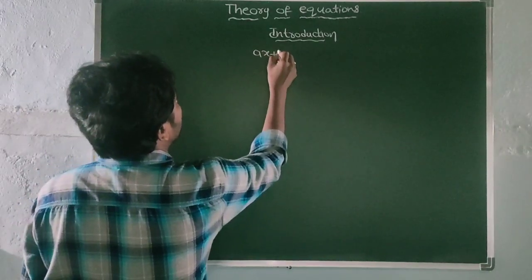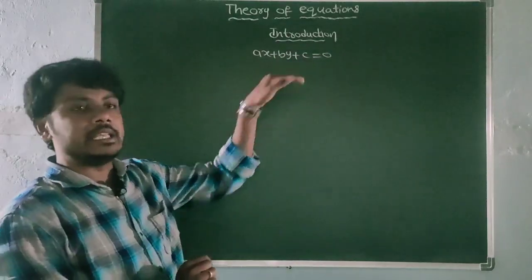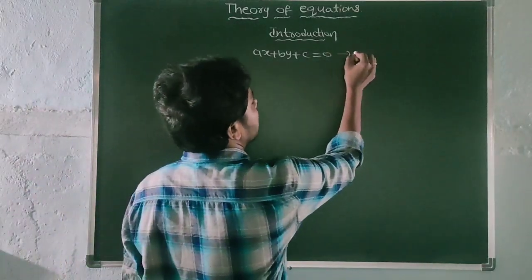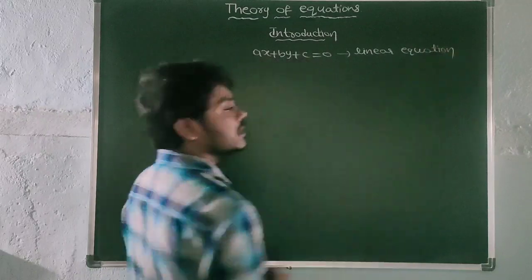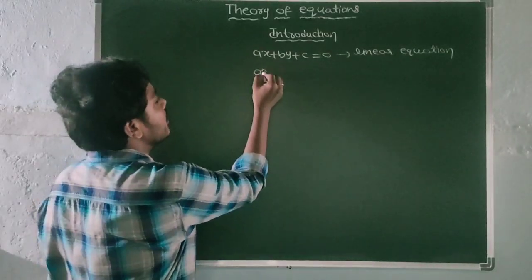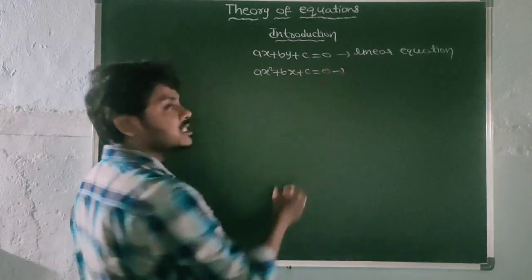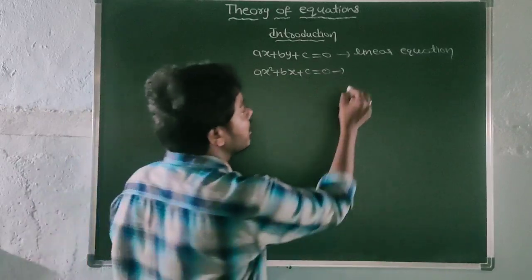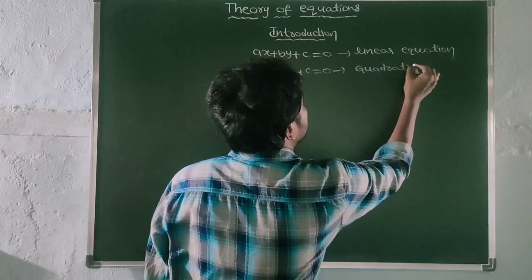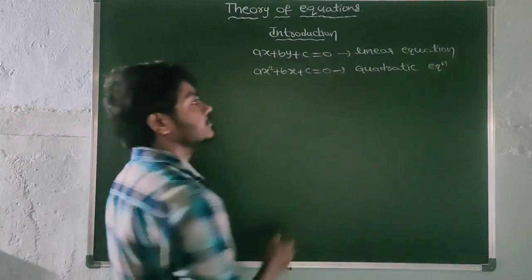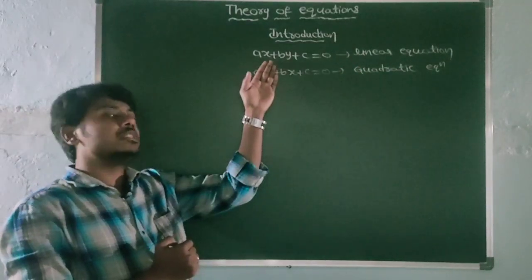ax plus by plus c is equal to 0. Clearly this is the linear equation. And ax square plus bx plus c is equal to 0. This is what? Quadratic equation. This is a quadratic equation. So clearly these equations are defined based on the degree.